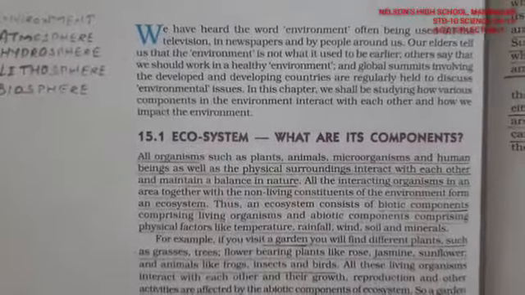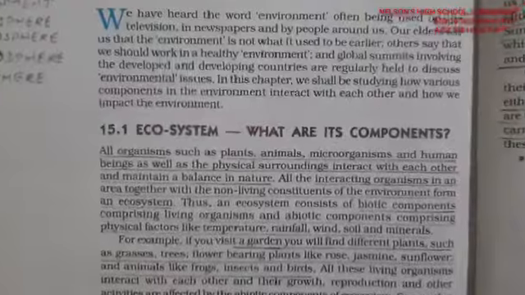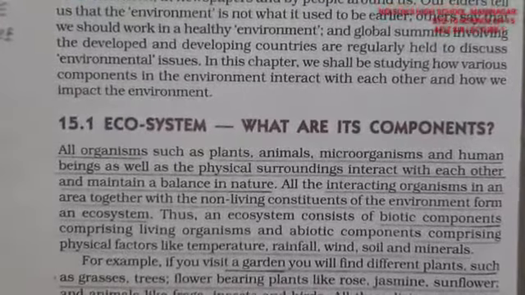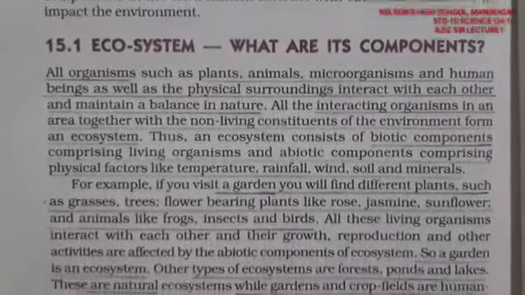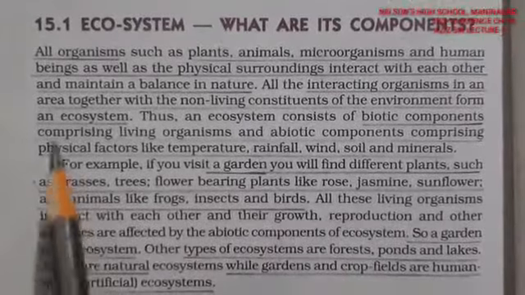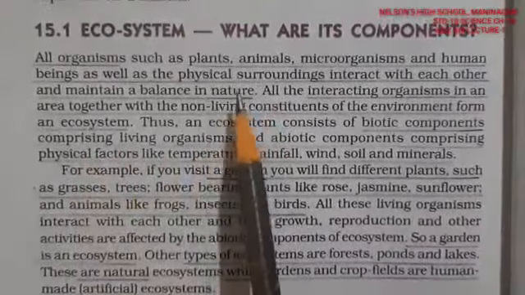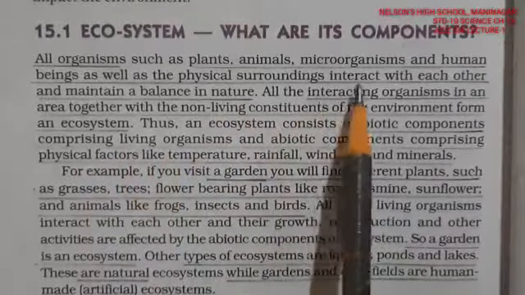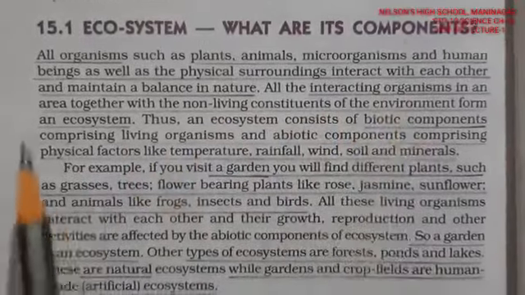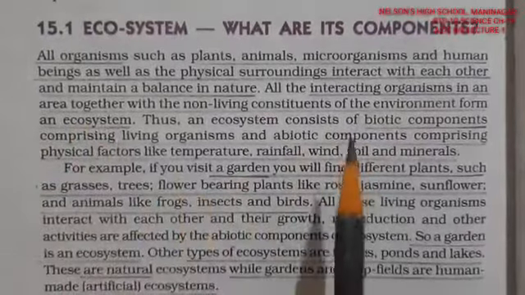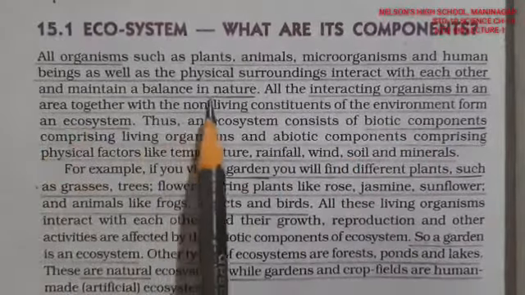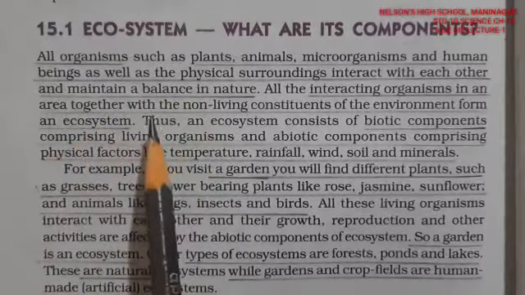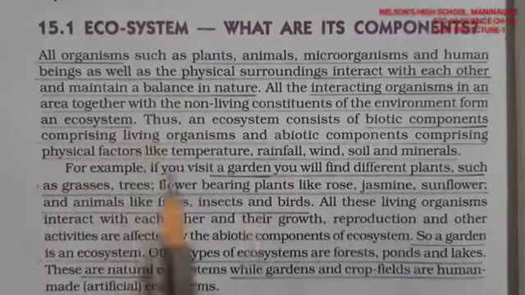we will learn the next point, that is the word ecosystem. Now what basically does ecosystem mean? All organisms, including plants, animals, microorganisms and human beings, as well as the physical surroundings, interact with each other and maintain the balance. This is the word making you understand about the environment.